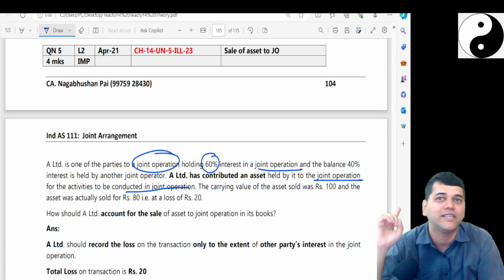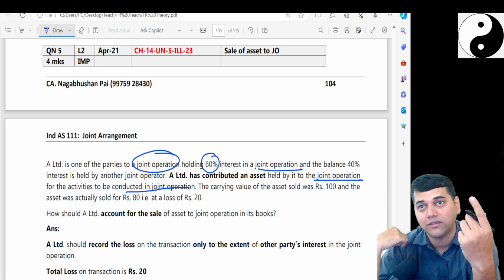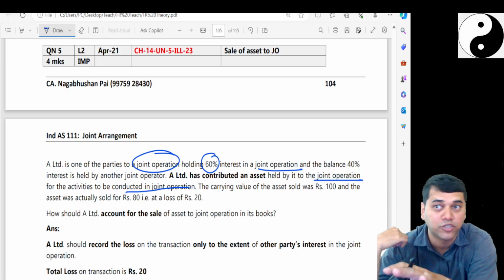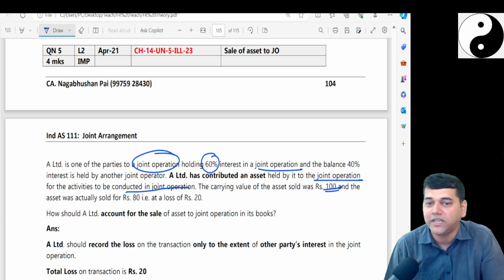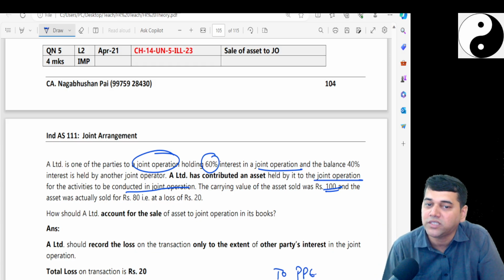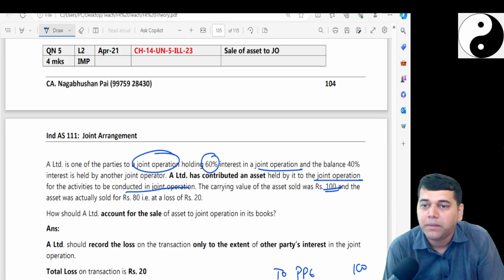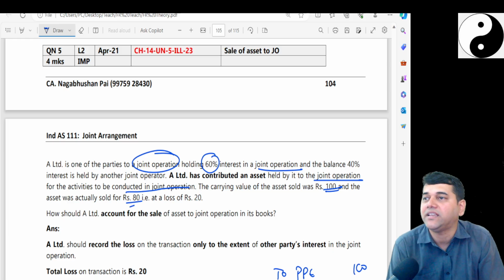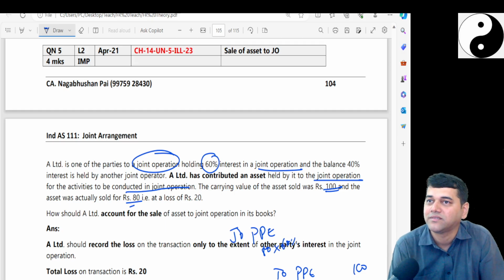Now go back to the journal entries we discussed. But don't write the entries I told you. That is only for our understanding purpose. Let us see what the institute is telling. The carrying value of the asset is 100. So in our language, journal entry: credit PPE, how much? 100. But it was sold for 80. Debit JOPPE, how much? 80 into 60%.